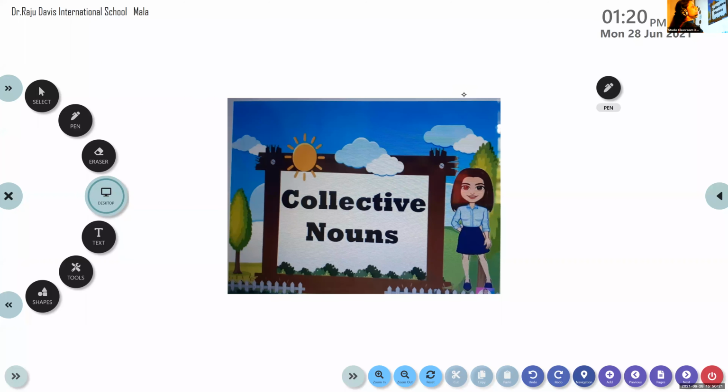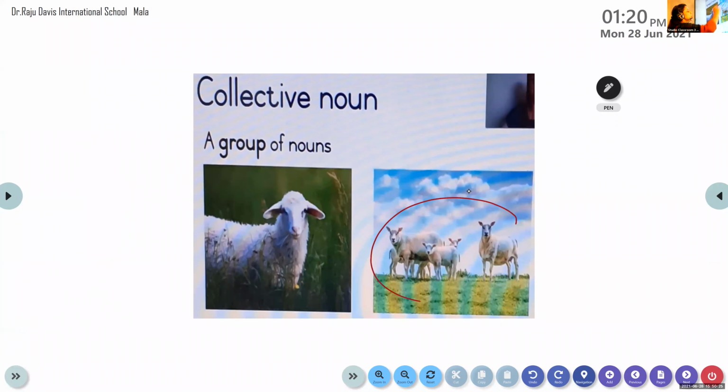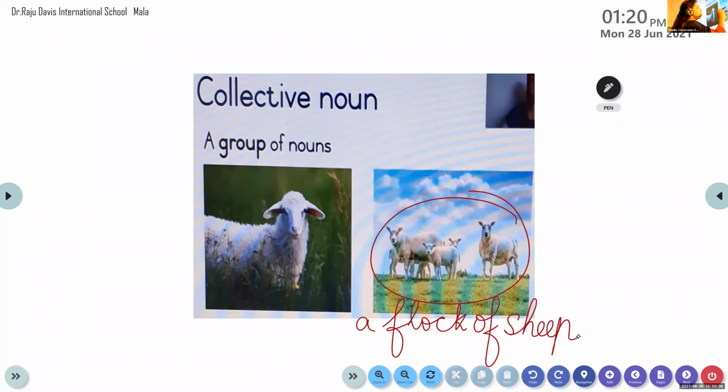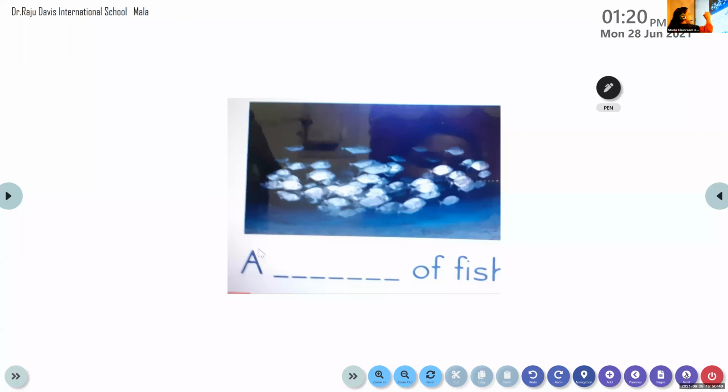Okay, so we are on the collective noun. We already know for a group of sheep, we say a flock of sheep. So flock is a collective noun used for a group of sheep. For a group of fish, the collective noun is shoal.